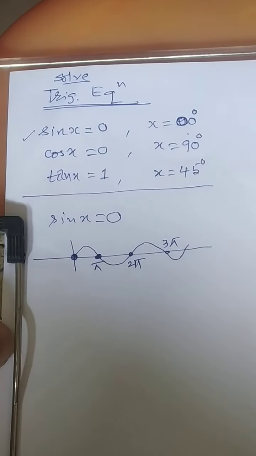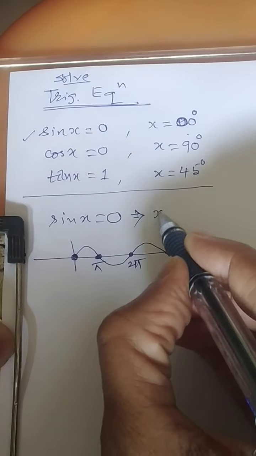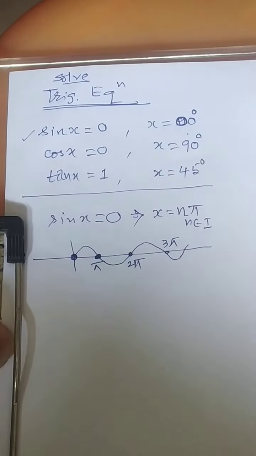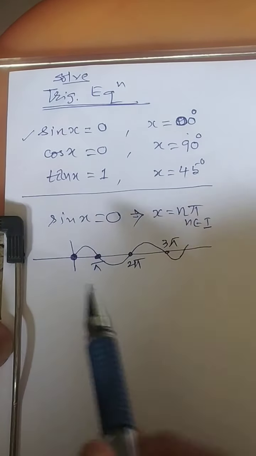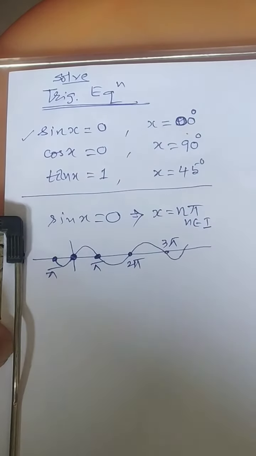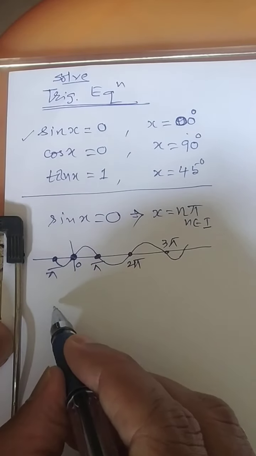So how many answers are there? There are infinite answers. So for this question, x is equal to n pi, where n is an integer. Why integer? Because there is a possibility that you will get the answer over here, it is minus pi also. So this many solutions are there. So this is one of the standard remarks.